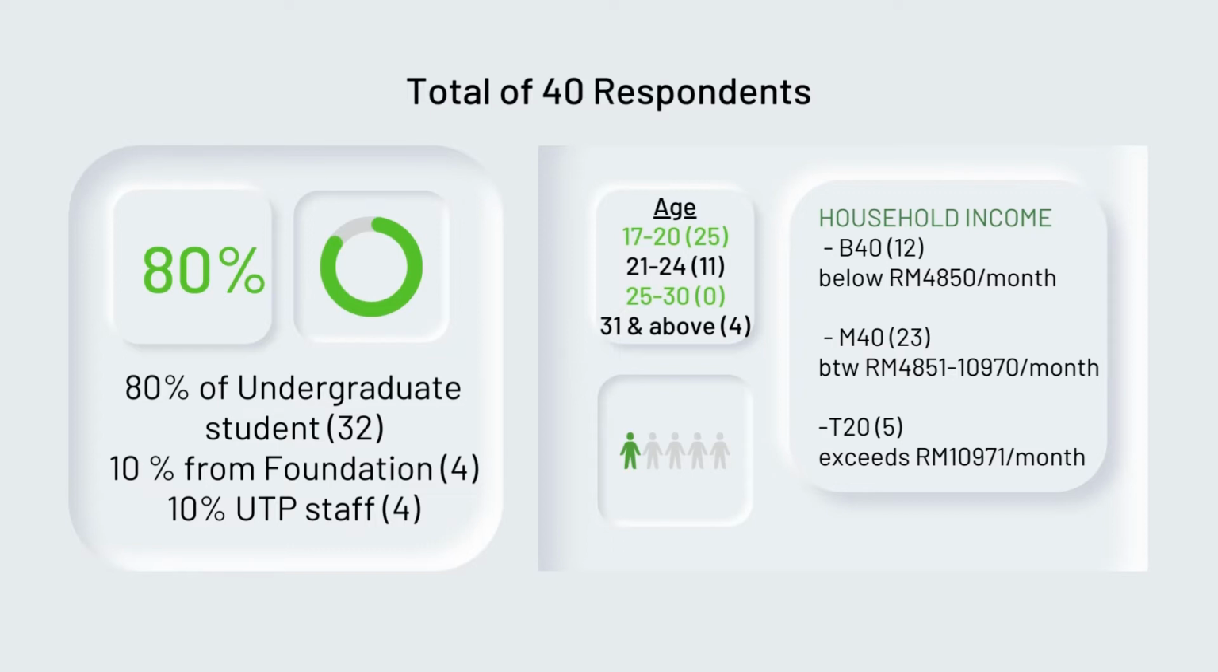25 respondents are between the age group of 17 to 20 years old. 11 respondents are between the age group of 21 to 24 years old, while 4 respondents are aged 31 and above. Besides, a total of 32 respondents are undergraduate students, 4 respondents are foundation students, while 4 respondents are UDP staff. In addition, 23 respondents belong to the M40 income group, 12 respondents belong to the B40 income group, while the remaining 5 respondents belong to the T20 income group.